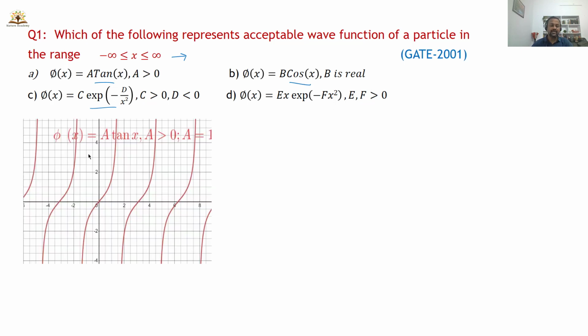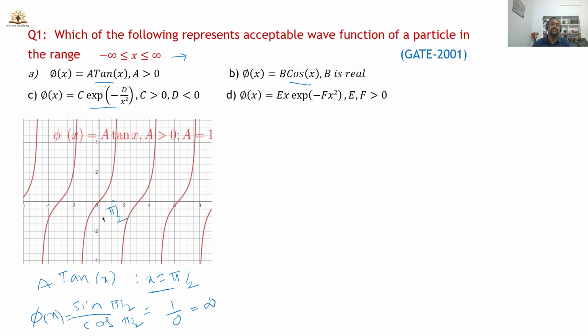When you plot tan x, this is the behavior of the tan x graph. What happens to tan x when x is equal to pi by 2? Tan x is nothing but sin by cos. So sin pi by 2 divided by cos pi by 2. Sin pi by 2 is 1, cos pi by 2 is 0, so the value is infinite. That means when x is equal to pi by 2, the given wave function psi of x is becoming infinite.